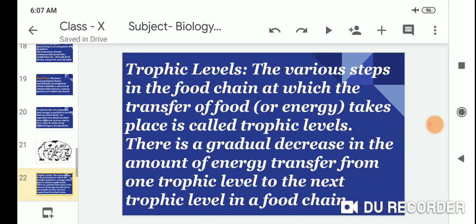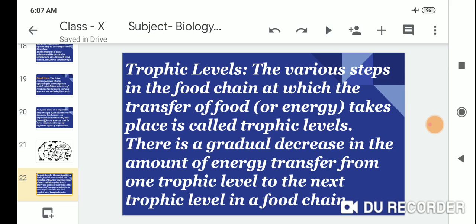Trophic level: the various steps in the food chain at which the transfer of food or energy takes place are called trophic levels.